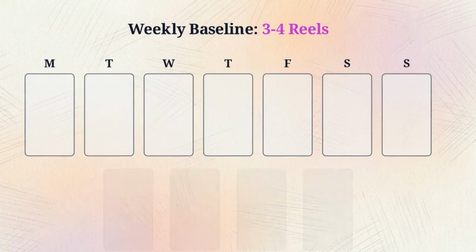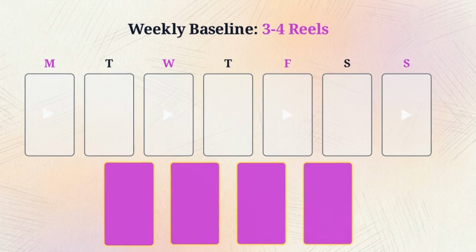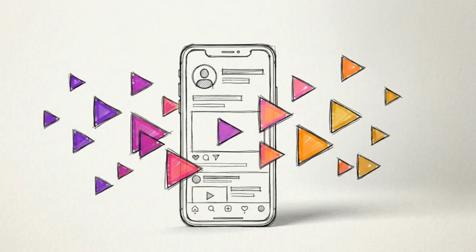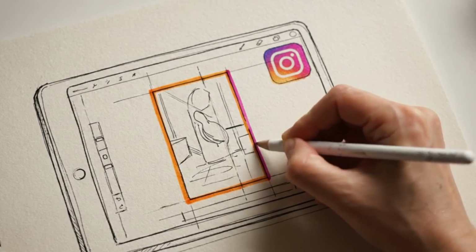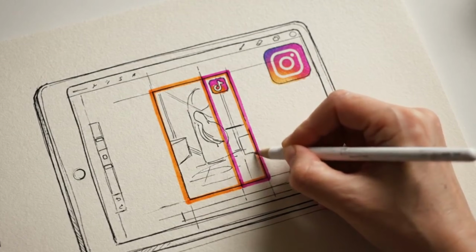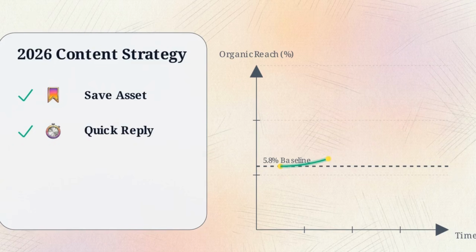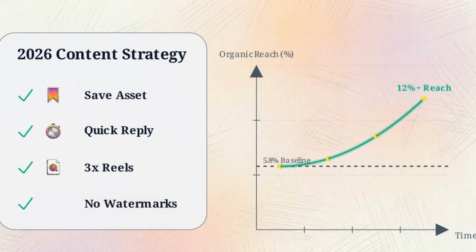Third, maintain a baseline of 3 to 4 reels per week. This frequency satisfies the algorithm's preference for short-form video formats. Fourth, ensure every video file is stripped of external watermarks and metadata from other platforms before you upload. This structured approach replaces guesswork with a strategy aligned with the recommendation engine's mathematical requirements.